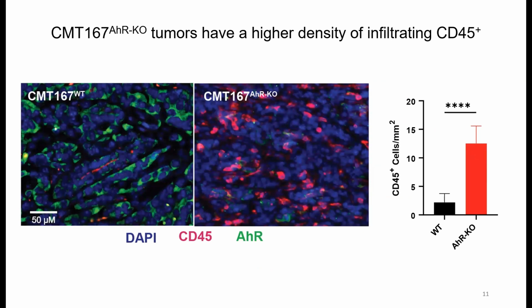Evaluating these tumors in black 6 mice at week 5 showed widespread AHR-positive tumor tissue, in green, in wild type but not knockout tumors, which is expected. We saw drastically higher CD45 infiltration in AHR knockout tumors, seen in red, which was confirmed to be over 5 times greater when calculating CD45 positive cells per square millimeter of tumor.